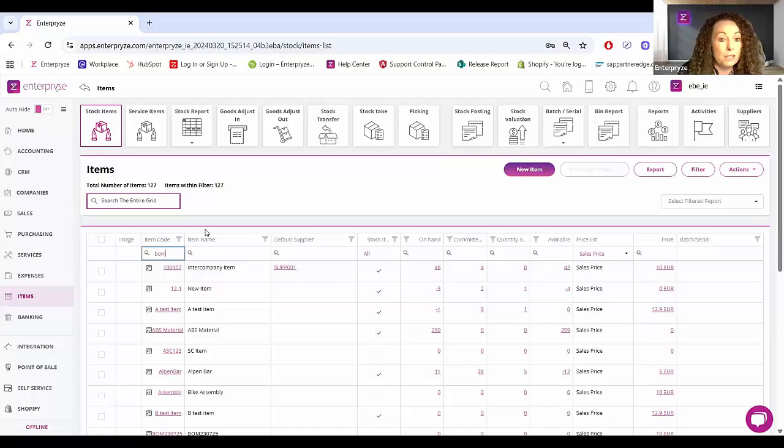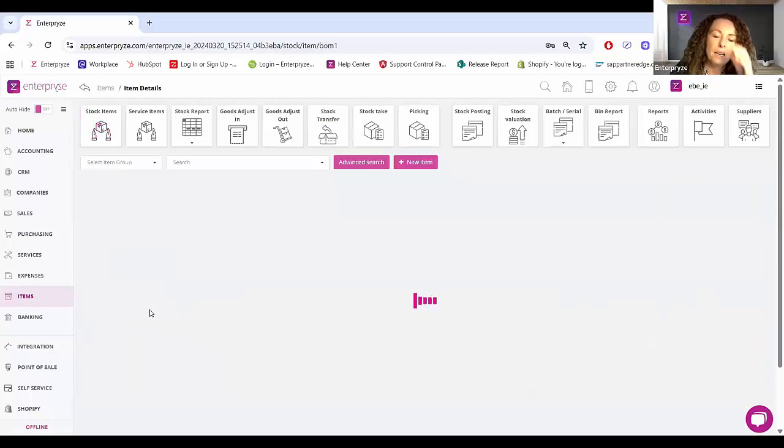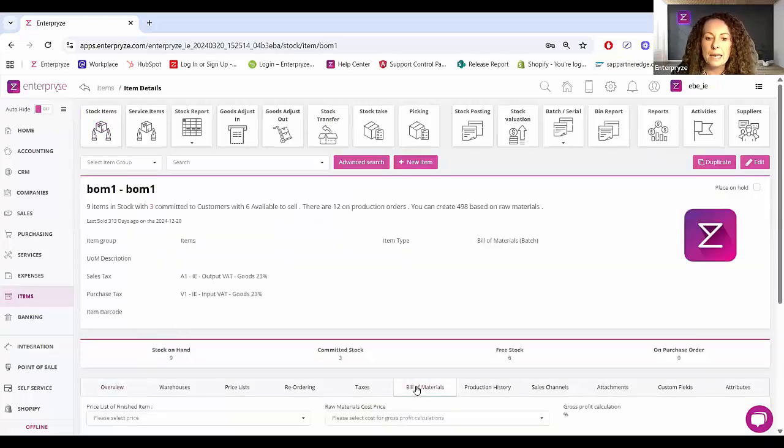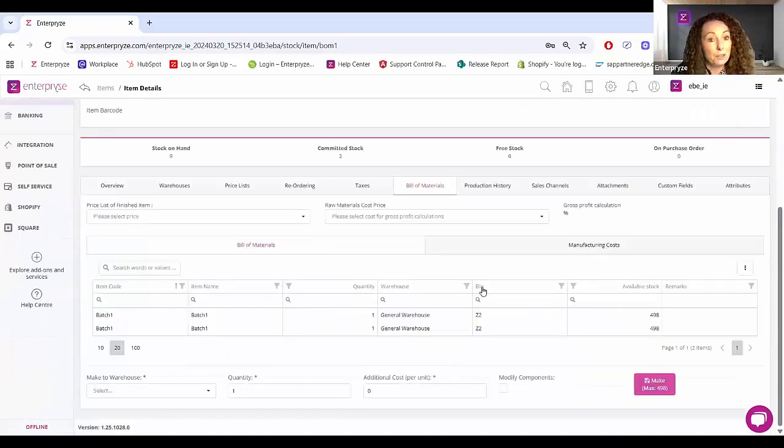Let's take a look at a bill of material item. So for example, if I drill into this particular bill of material item, and if we go to the bill of materials tab, what we've done here against the components is we've now displayed the bin number. So again, a great addition just to know where stock resides as you're finalizing finished products. Where do you need to allocate those when you're bringing them into stock to ensure they're going into the right bins? Where they do exist already within a warehouse and in a bin, you want to ensure that you're moving stock in and out correctly.